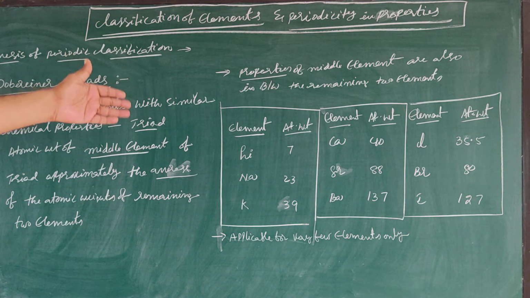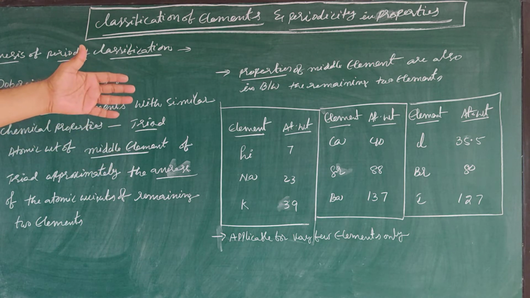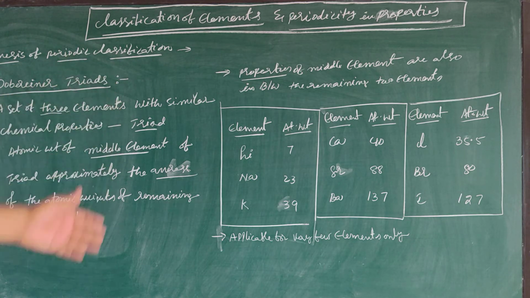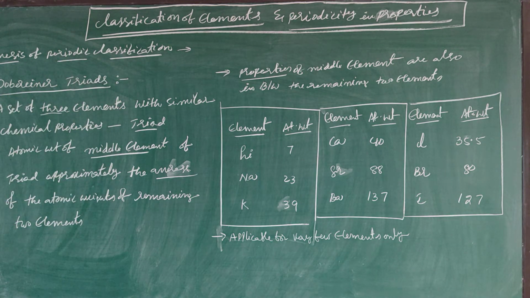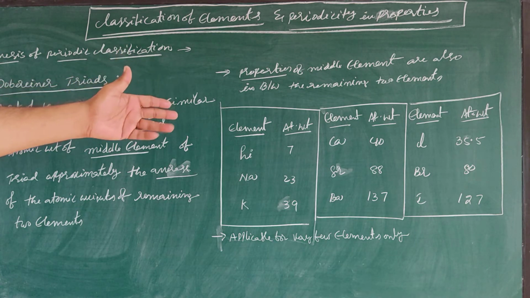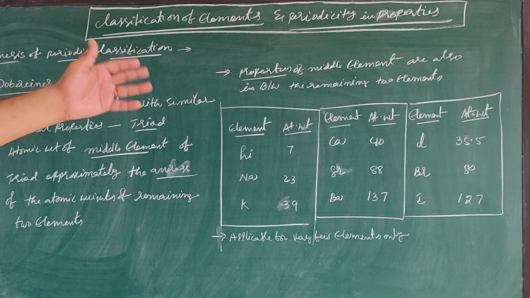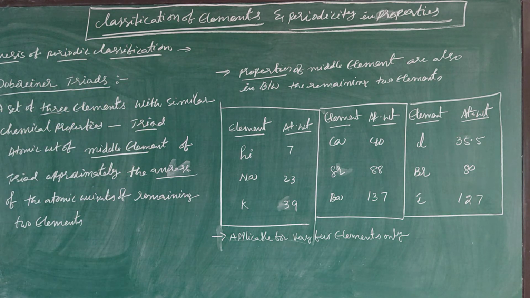The first one: lithium, sodium, potassium. Lithium atomic weight 7, sodium atomic weight 23, potassium atomic weight 39. The average of the atomic weights of lithium and potassium gives the value 23. Second set of triad: calcium, strontium, barium. Calcium atomic weight 40, strontium atomic weight 88, barium atomic weight 137. The average of the atomic weights of calcium and barium is almost nearer to the atomic weight of strontium.